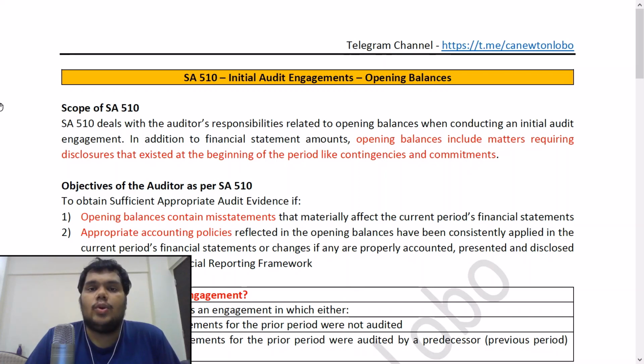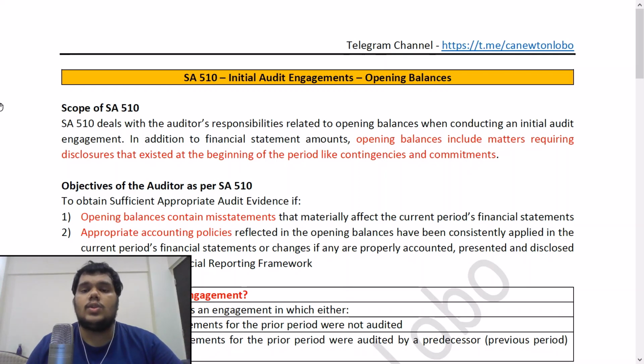The second scenario is that the prior period financial statements were audited by a predecessor auditor. What is the meaning of a predecessor auditor? Some other auditor who was there in the previous period. It has not been audited by the current period auditor. It has been audited by the previous period auditor, and that is an initial audit engagement. Either the previous period financial statements were not audited or they were audited by some other auditor. These two scenarios comprise initial audit engagements.